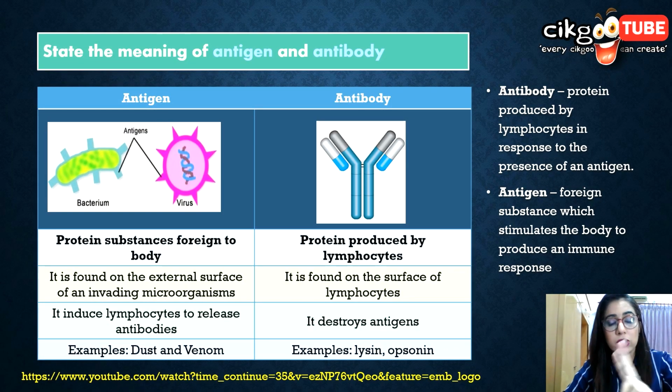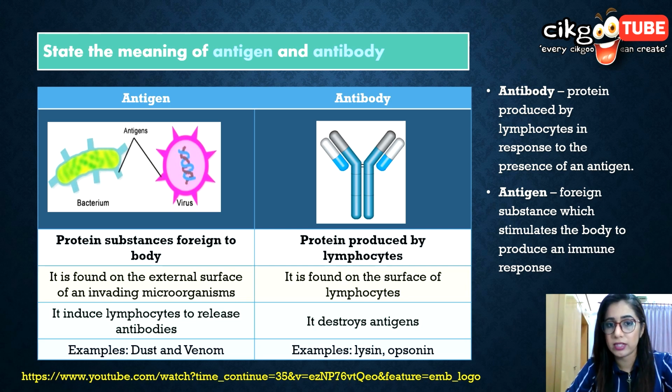Now, there are two keywords that you should know in this subtopic, which are antigen and antibody. They are very much related to one another. The body defense system recognizes pathogens as foreign particles known as antigens. Antigens are the foreign particles that enter the body and stimulate the immune response. Antigens stimulate the lymphocytes to produce antibodies into the blood flow and destroy the antigens. Examples of antigens are bacteria, viruses, venom and dust.